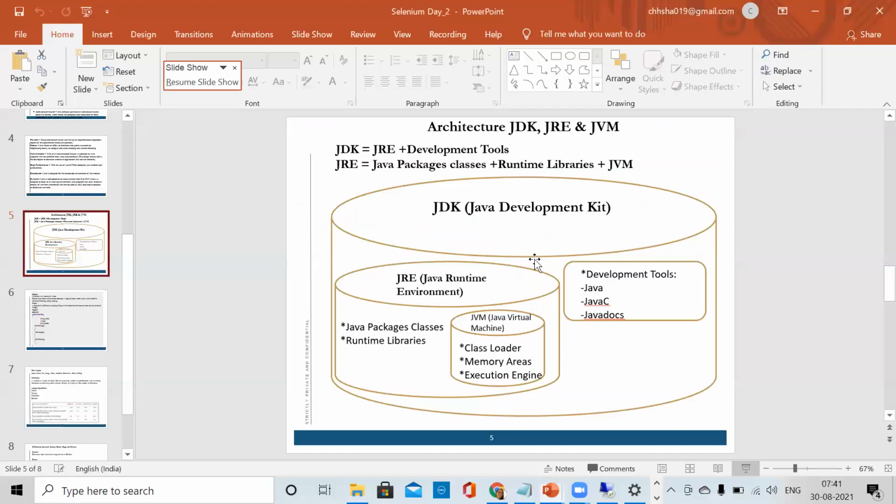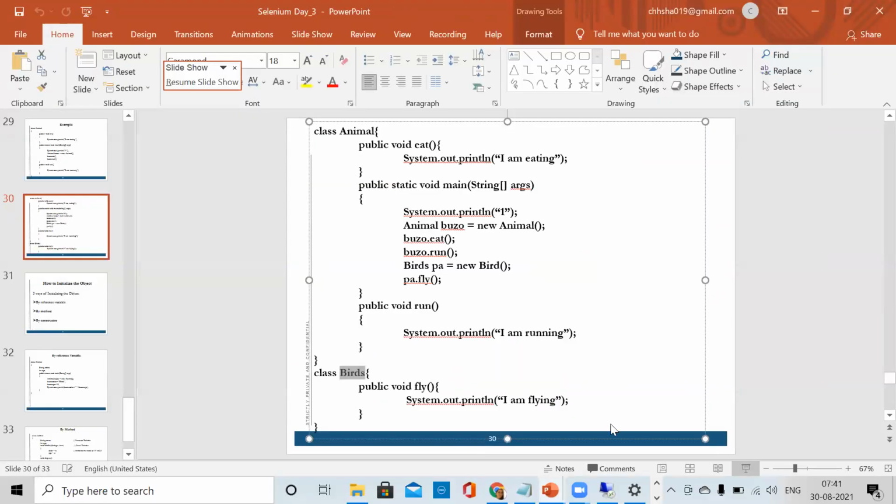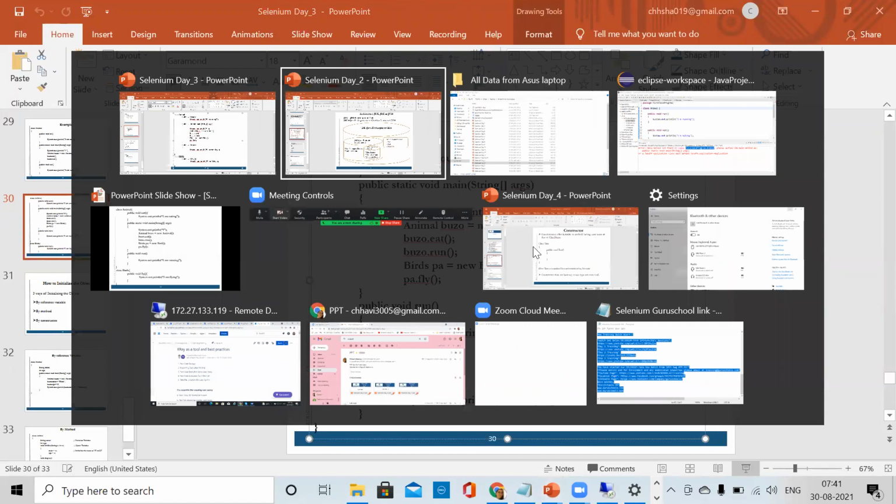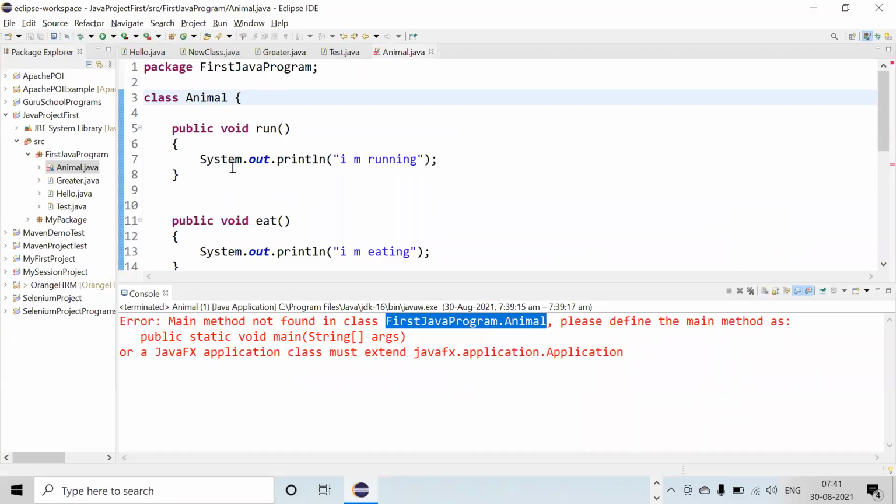This Java compiler compiles this program, and when the compiler sees that this class doesn't have a main method, then it gives you the error. Why? Because it always searches for the class name which you have declared, and inside the class it searches for the main method, because the entry point is what?